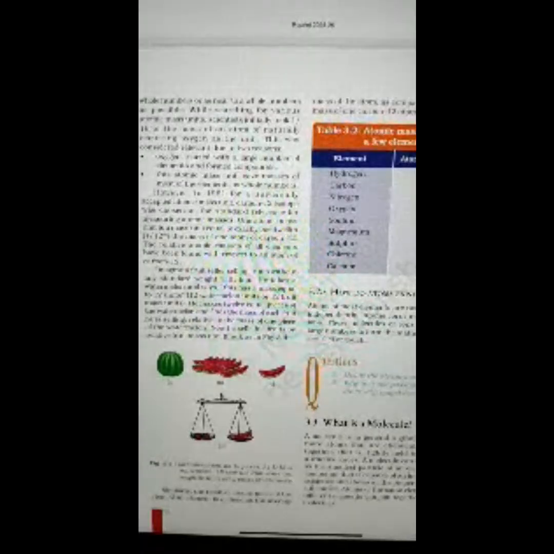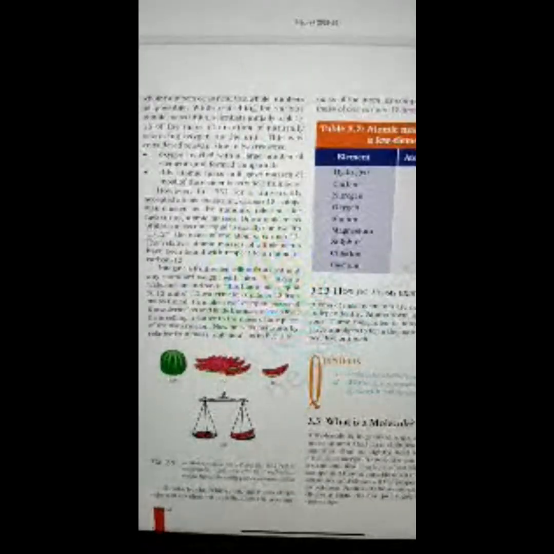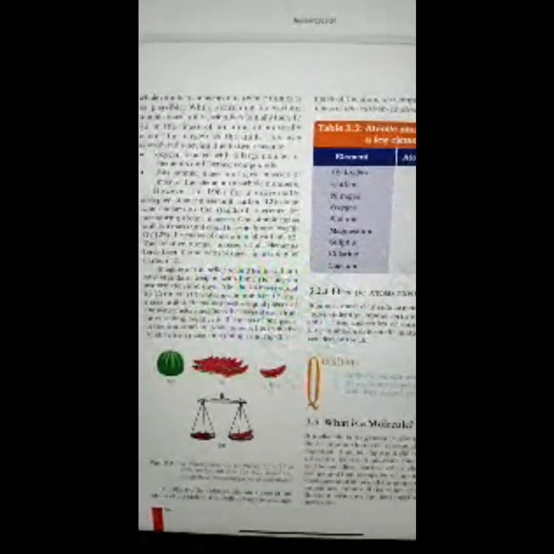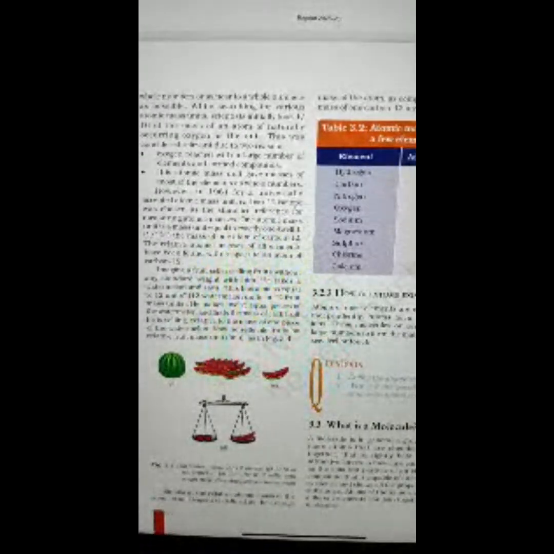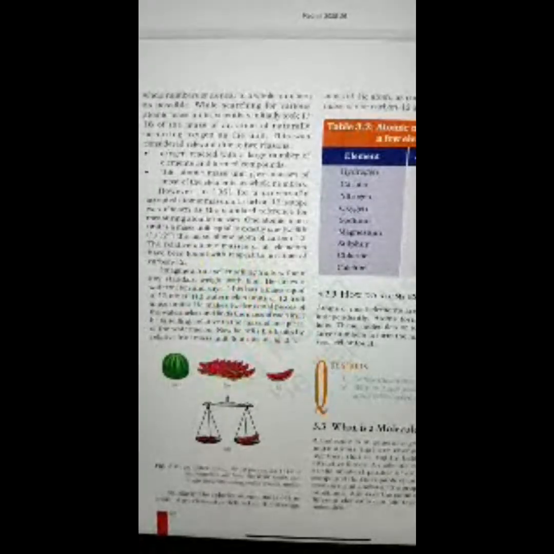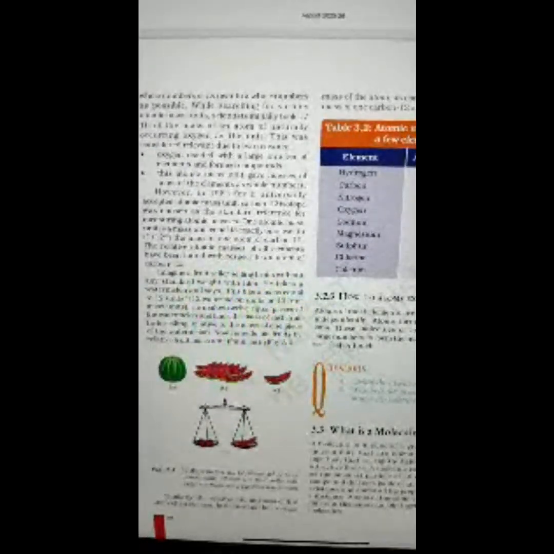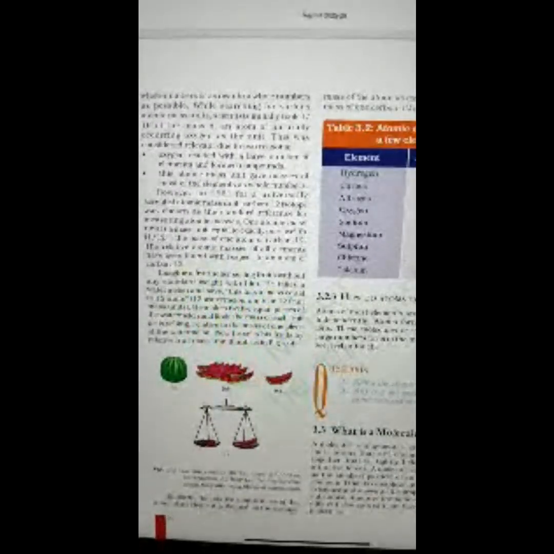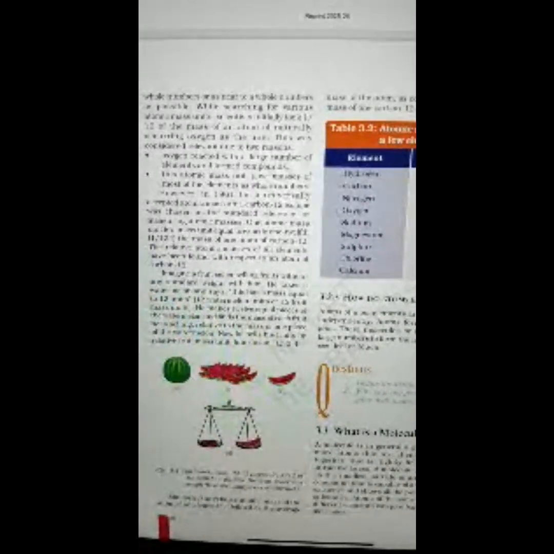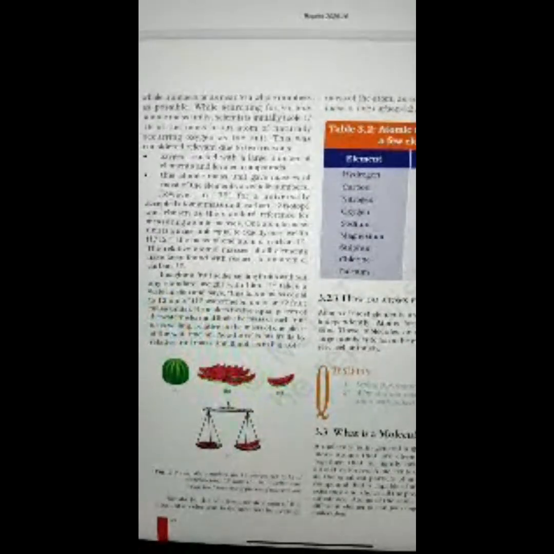However, in 1961, for a universally accepted atomic mass unit, the carbon-12 isotope was chosen as the standard reference for measuring atomic masses. One atomic mass unit is the mass exactly equal to 1/12 of the mass of an atom of carbon-12. The relative atomic masses of all the elements have been found with respect to an atom of carbon-12.